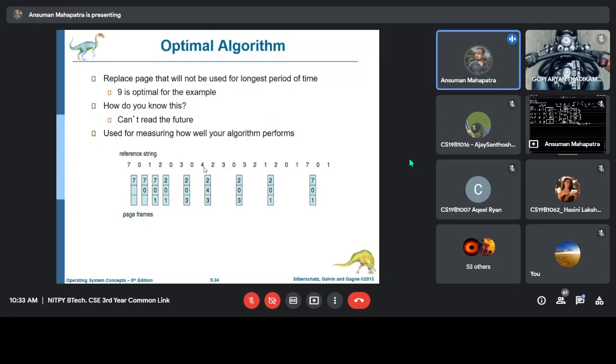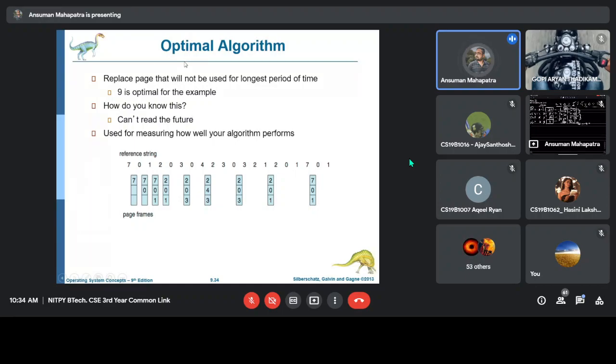That means which page the CPU will ask for at some time. That is the prediction.